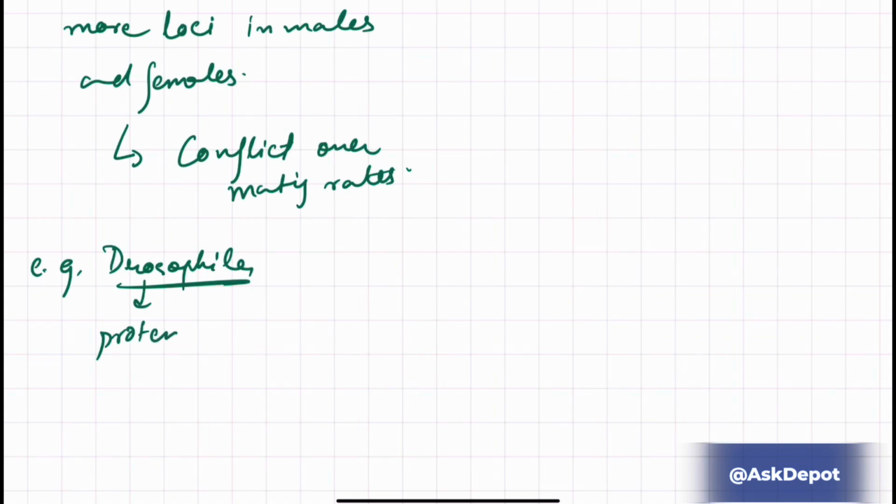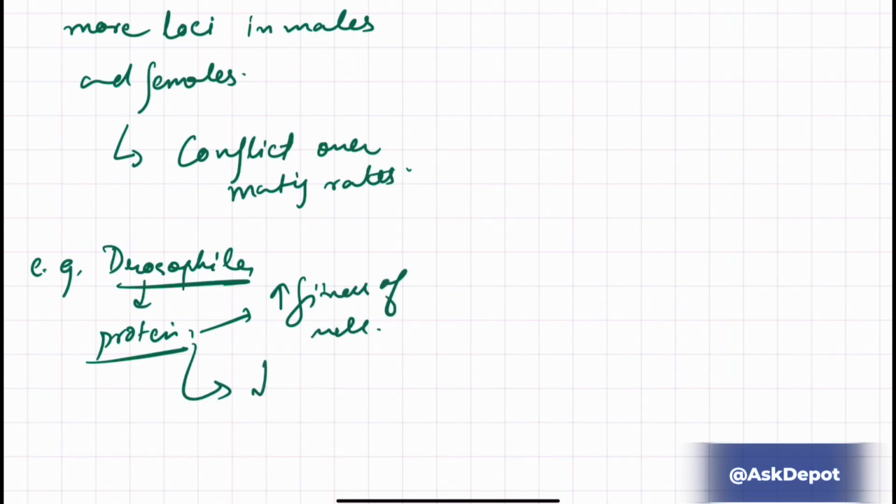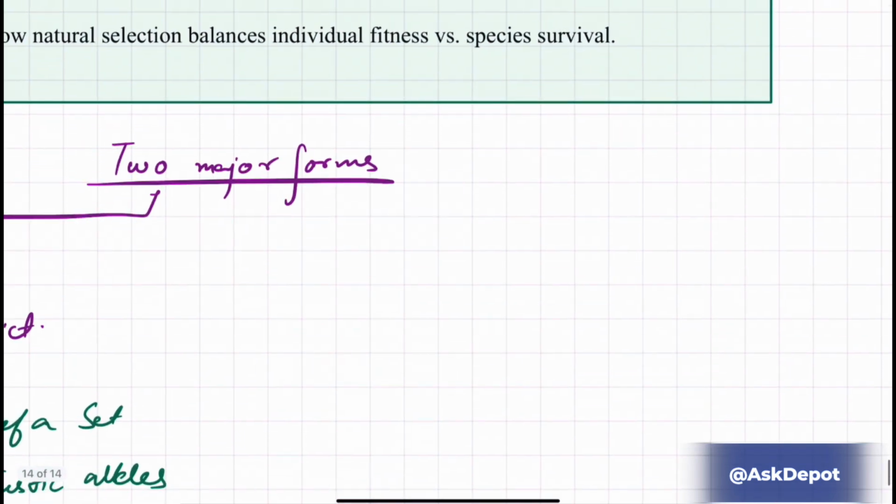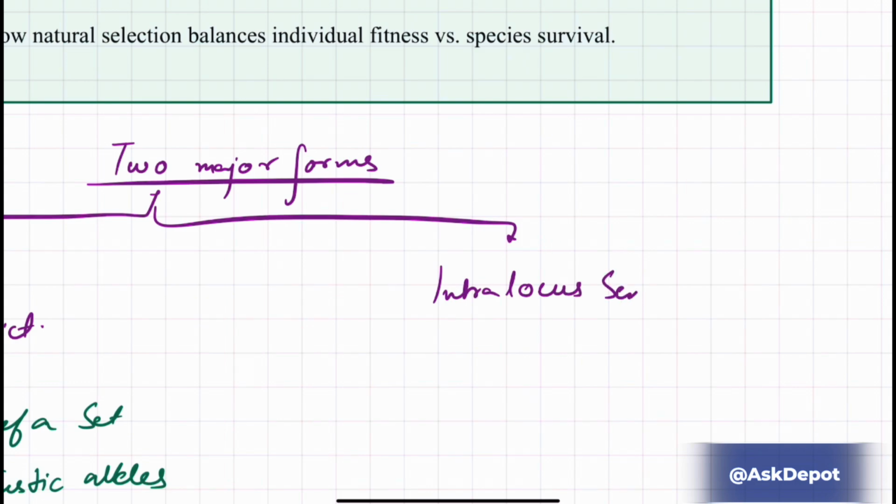It has a seminal fluid protein that increases the fitness of male, but at the same time it decreases the fitness of female. And next is the intralocus sexual conflict.